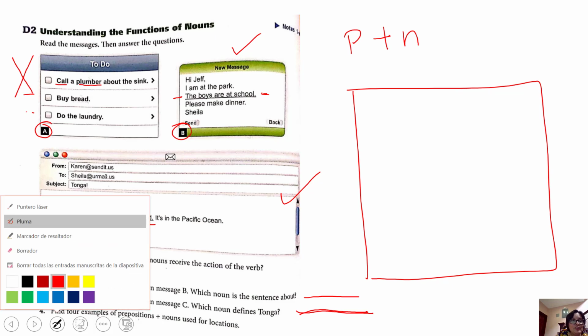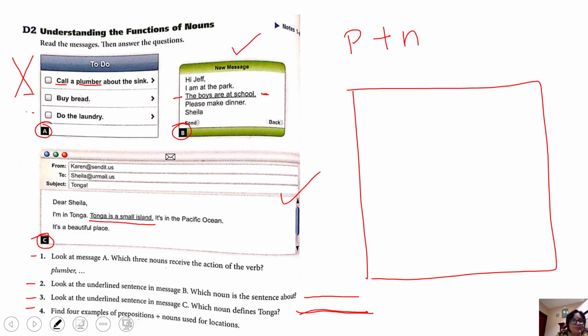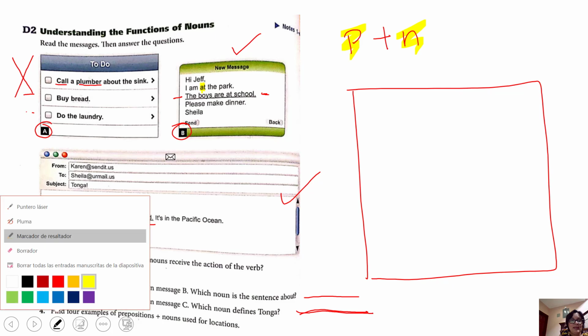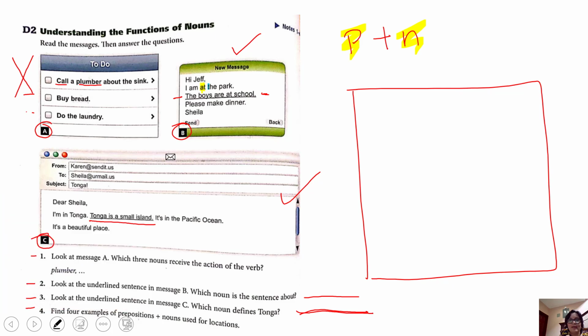So, the first example for a preposition plus a noun, we are going to find it in here. Look, at is a preposition and the park is the noun. And it's expressing location. I am at the park, preposition plus noun.